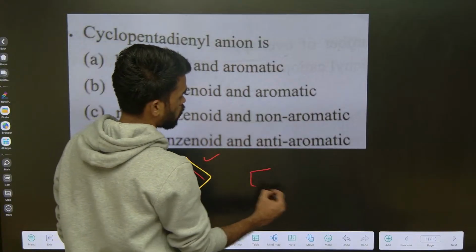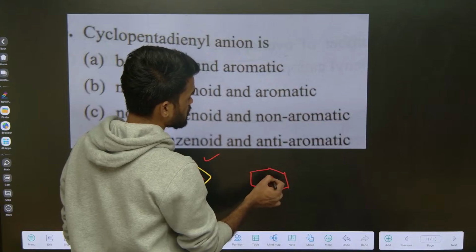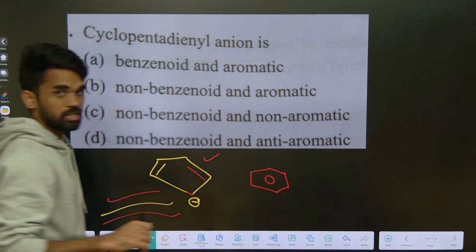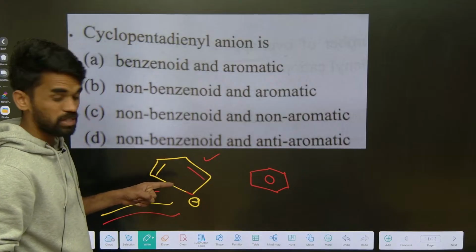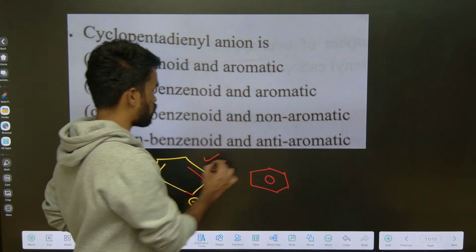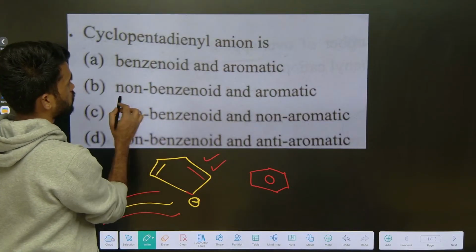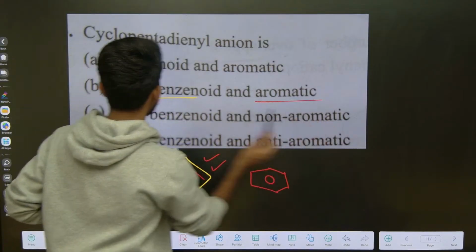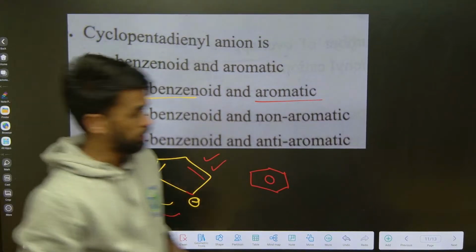See, benzenoid compounds and non-benzenoid compounds are there. Benzenoid means its structure should contain at least one benzene ring. Do we have any benzene kind of ring? This is not a benzene kind of ring. So it is a non-benzenoid compound. So you can say non-benzenoid compound and aromatic. So B is your answer for the question. Okay, right. Next.